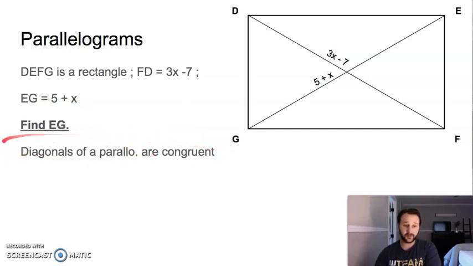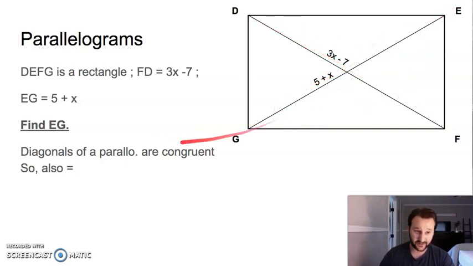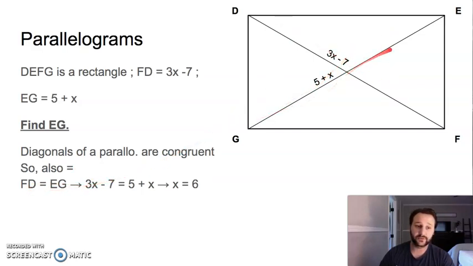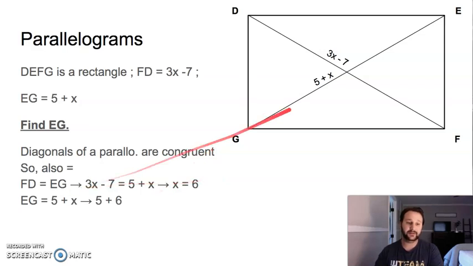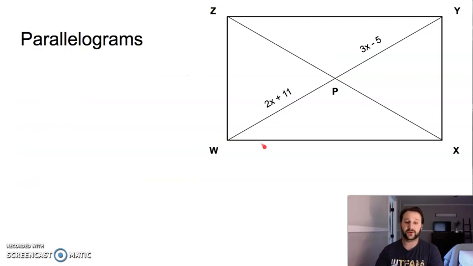Diagonals of a parallelogram are congruent, so we know that rule. We know it's a parallelogram because it says it's a rectangle. Since these are diagonals, they're congruent, or equal. So we know FD is equal to EG, therefore 3x minus 7 equals 5 plus x. We use that to solve for x. Do some little switcheroos, and we get x equals 6. We plug that back into 5 plus x to find EG, and we have 5 plus 6, so EG equals 11. That's our answer there.